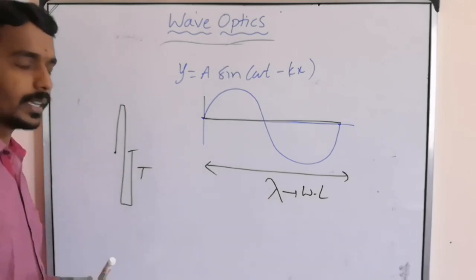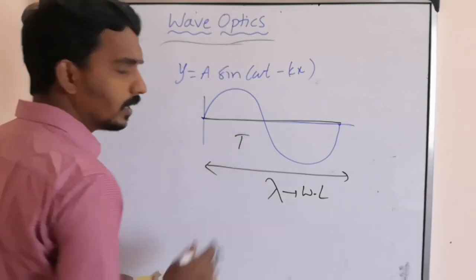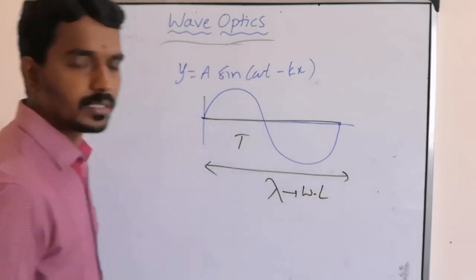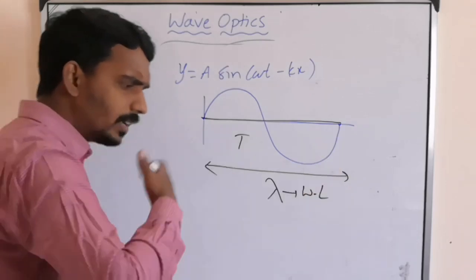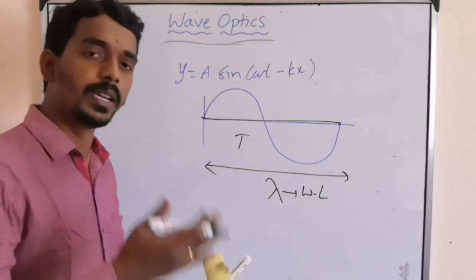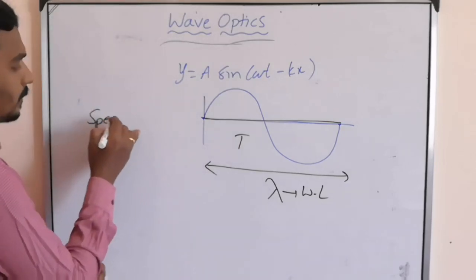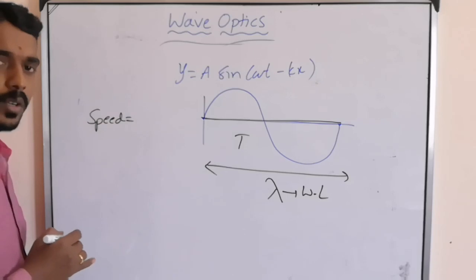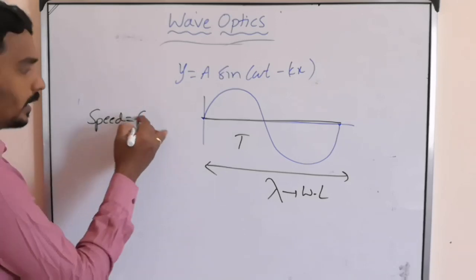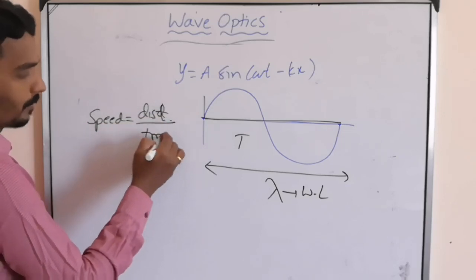This is the time period. So within a time T, the wave travelled this much distance. The wave is travelling, it is performing a motion. For every body which is performing motion, there must be some speed. Speed equal to what? Distance by time.